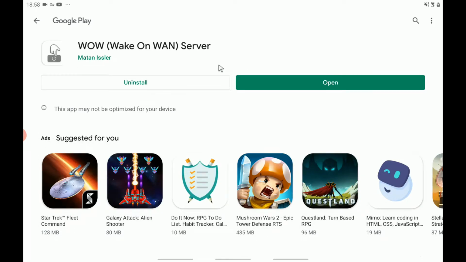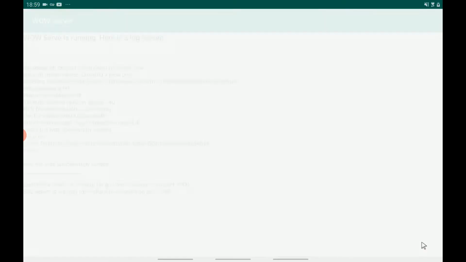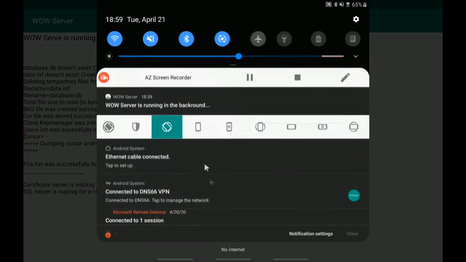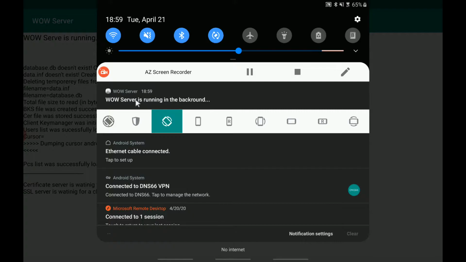Okay, after the installation is finished, let's open it. This is how the screen should look after the installation. You can also make sure the server is running by opening the notification center and seeing this notification.